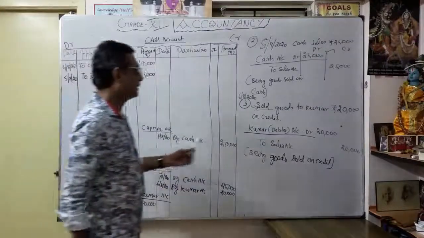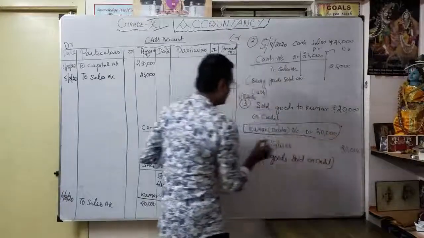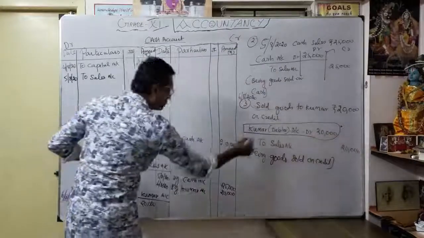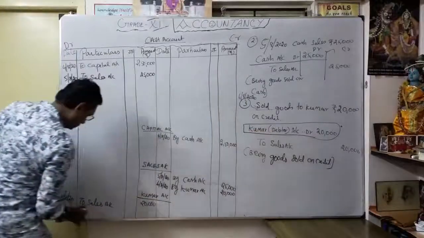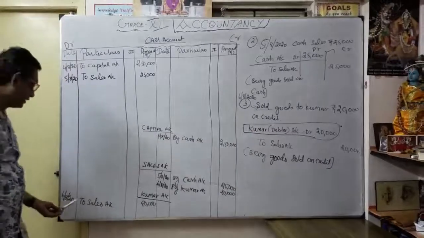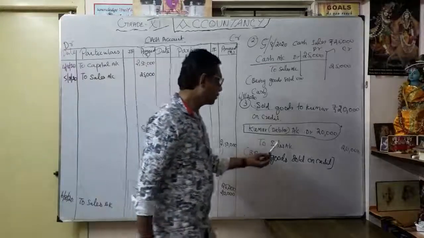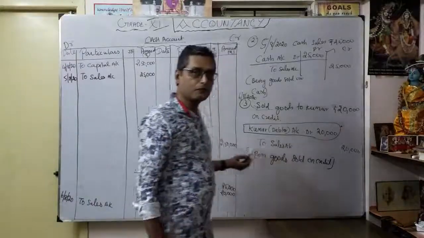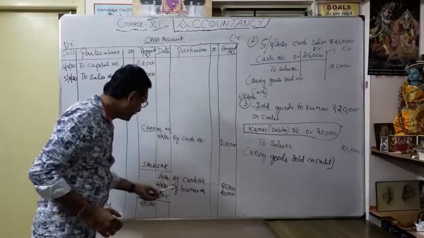So whatever this is, I consider this the first base. It's the debit part. Okay. I open Kumar account. How much? Kumar account debit to sales account. Date 6th August 2020, to sales account 20,000. Then I want to open sales account. So I want to verify. It's already there. Yes, sales account is already open. So here, by Kumar account.